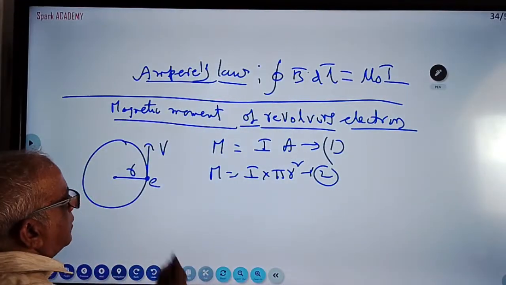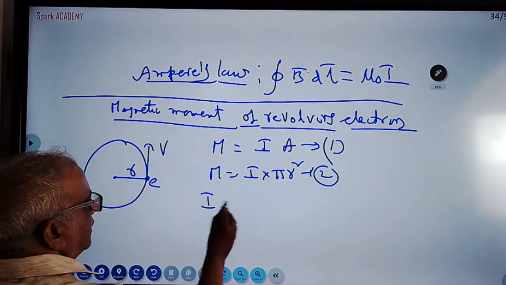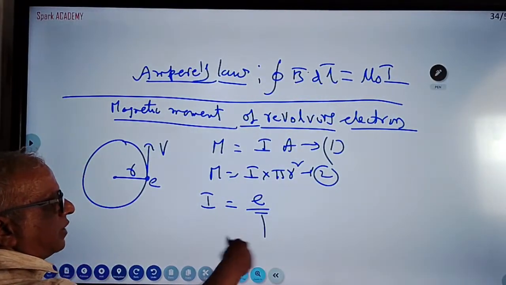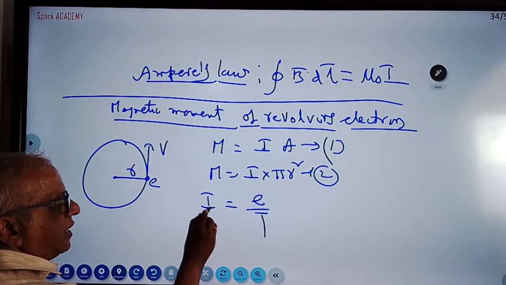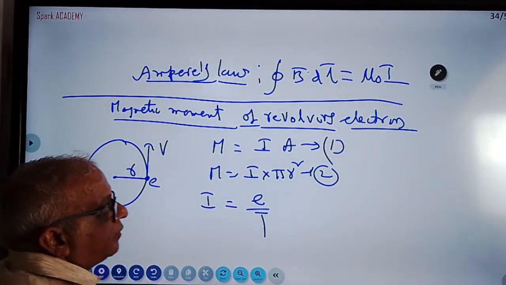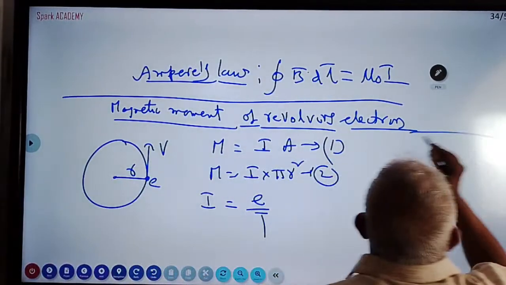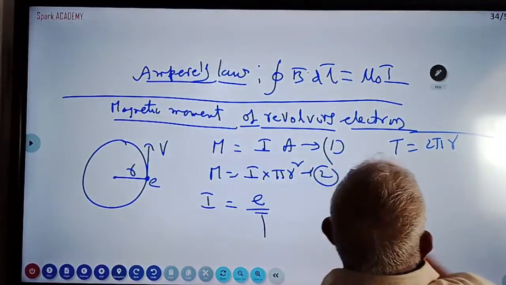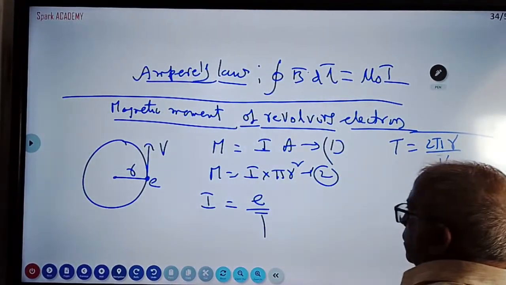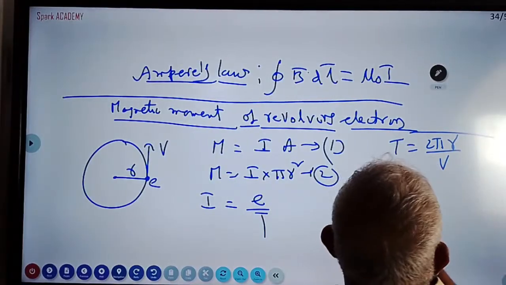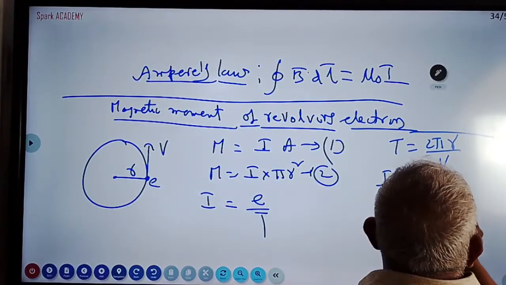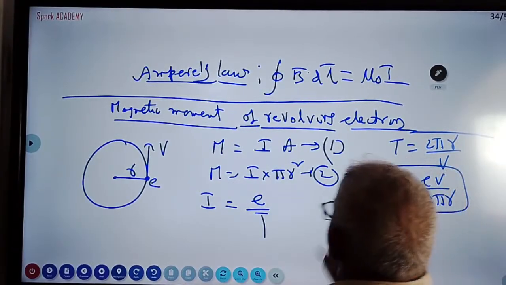So current, how to find it? Current is charge by time period. This comes from current electricity. The time period is given by one revolution: circumference 2 pi r, speed v. So you get the current value as eV by 2 pi r. This is the value of current.